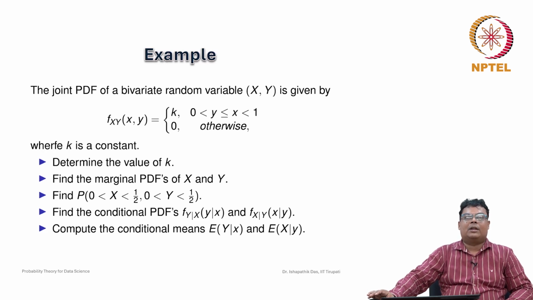In nature, this n number of random variables is very important, because many random phenomena we cannot explain using only one random variable or two random variables. We need multiple random variables. We will discuss multivariate random variables in the next part.